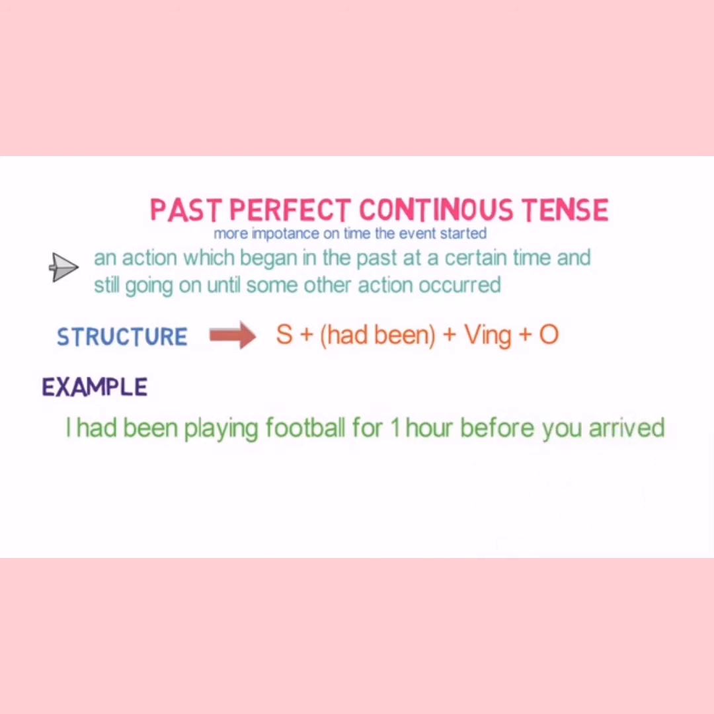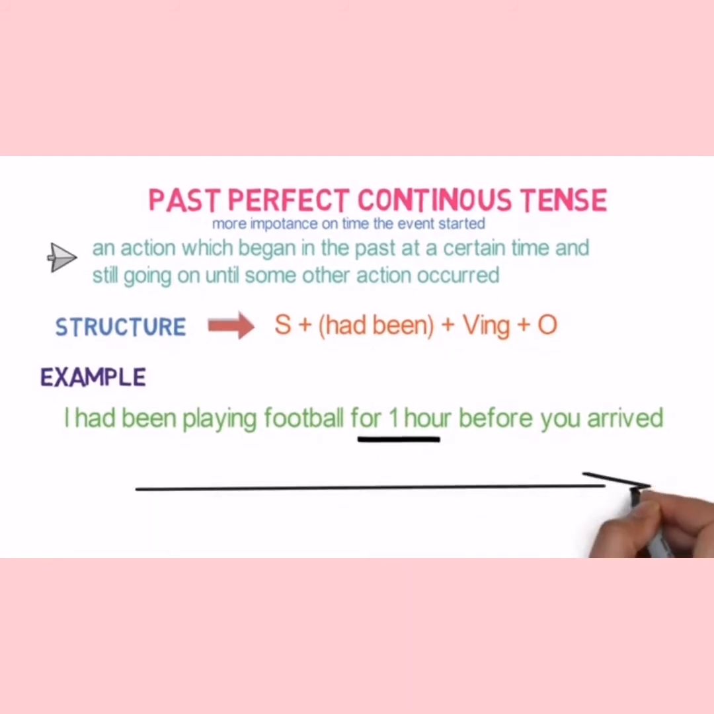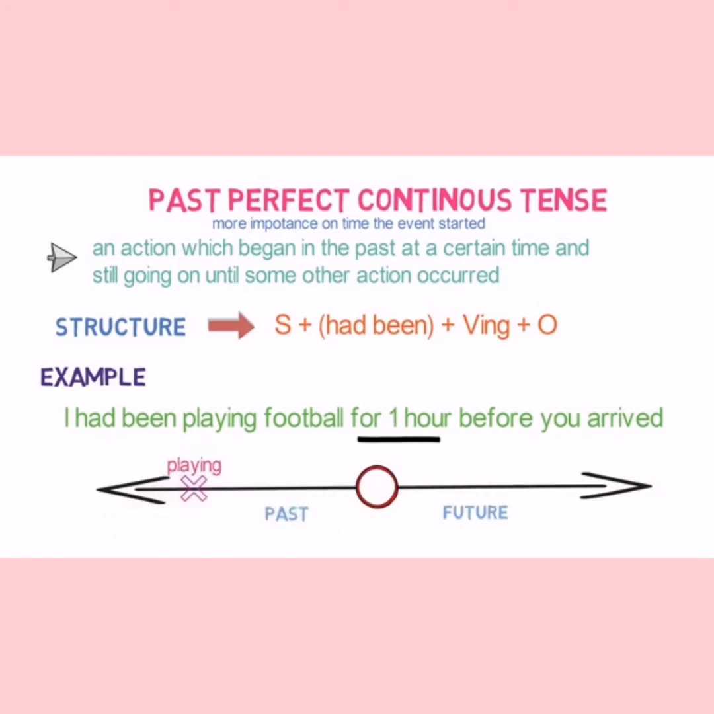Now in this example, for 1 hour is referring to the start of my event. Yes. Now in the timeline it looks pretty much like past continuous tense. But here we are giving more importance to the time of my playing. Yes. I hope students you all are clear with the difference. Now coming to the next, that is future perfect continuous tense.